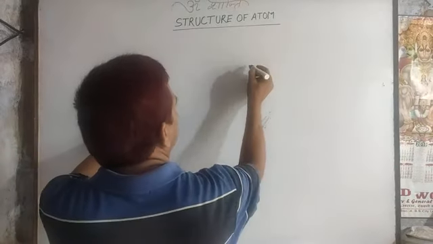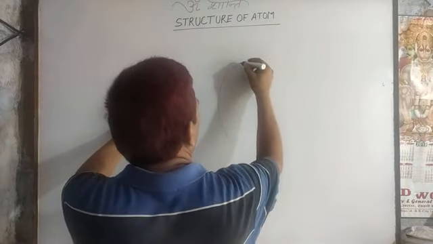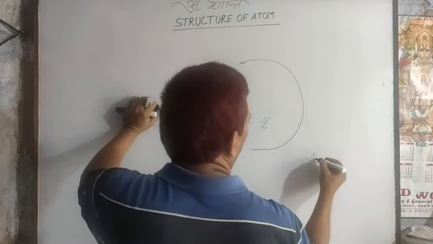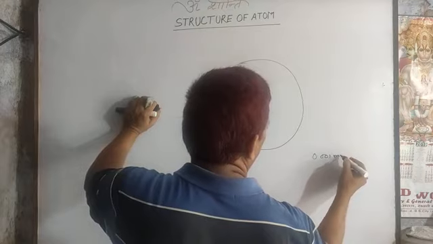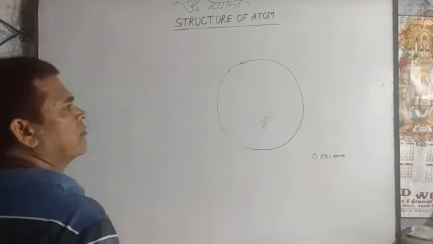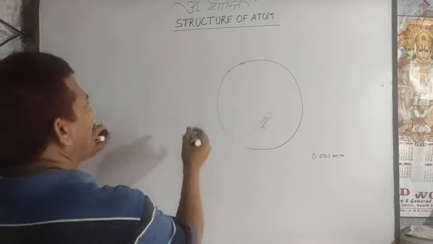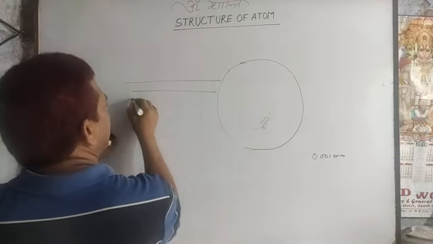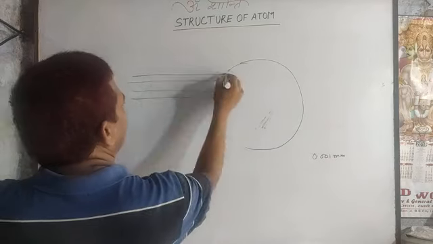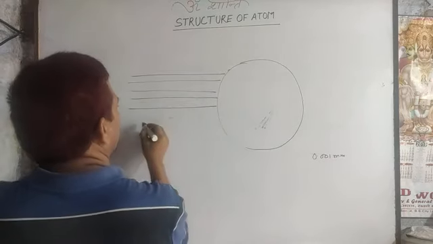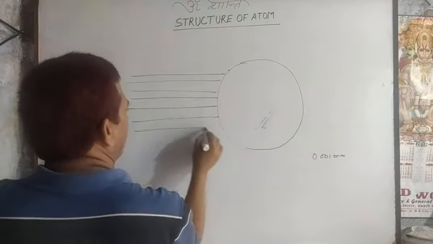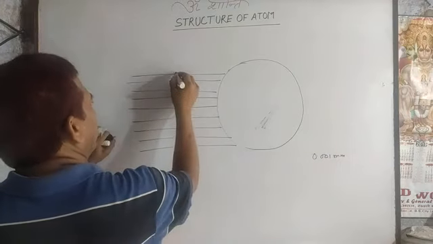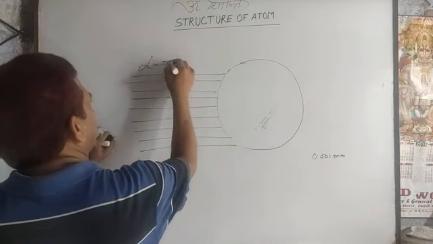For that purpose, Rutherford took a very thin gold foil, 0.001 mm, and he made alpha rays incident on it. Alpha ray is nothing but a helium ion.